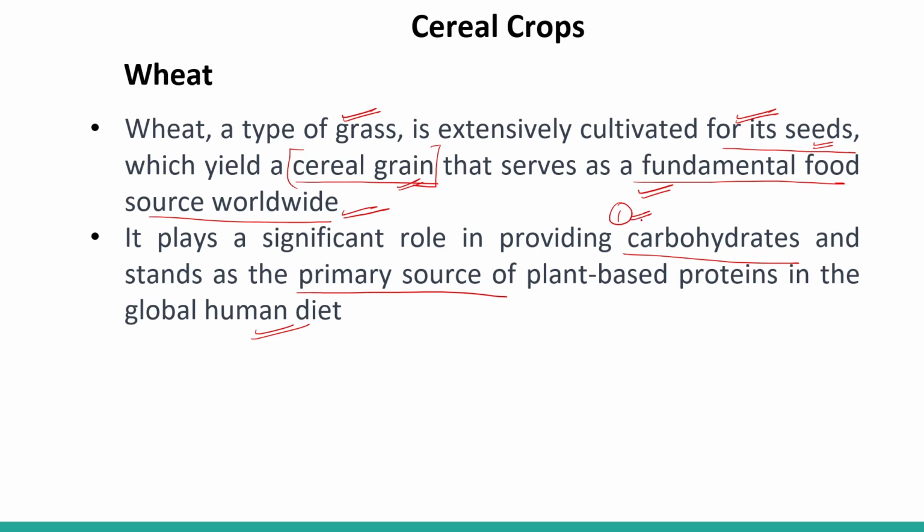So this stands first for carbohydrate food. If we are considering carbohydrate food, then wheat and rice come first, right? So this is one of the major types of cereal that is consumed as food.